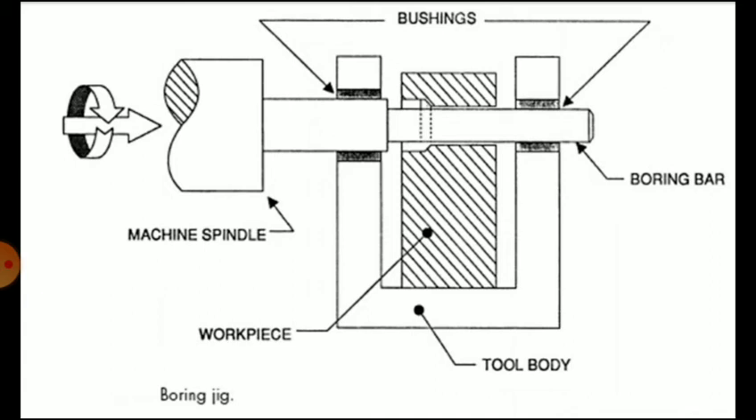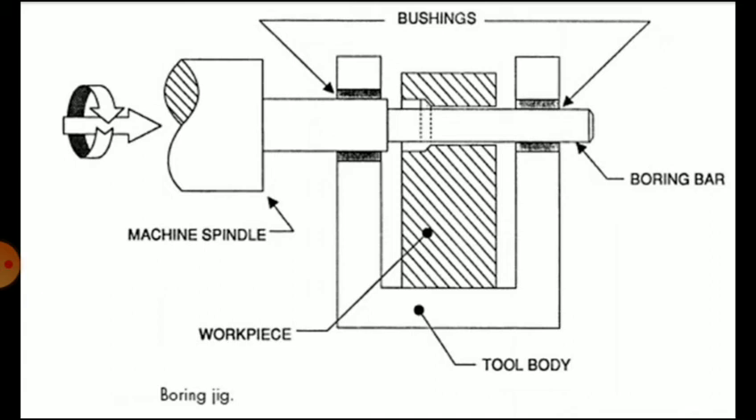So after the boring operation, you have to take out the cutting tool, then remove the machined component and place another component of the same size in the jig body. That is called the location. And then you only have to guide the tool through the bush of the jig body into the workpiece.